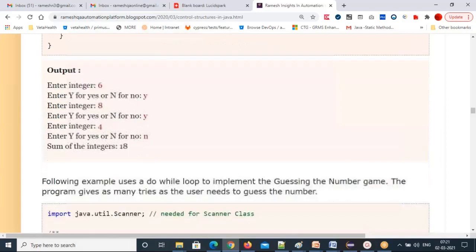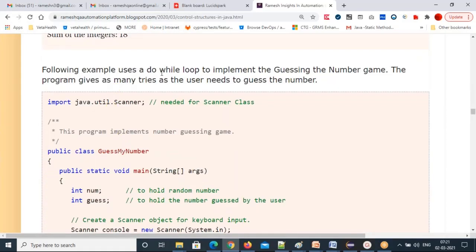One more interesting problem: you said to use a do while loop to implement the guessing number game. We generate one random number, and you need to guess it, and you keep going until you guess the correct number. It's a kind of game, right? Until you succeed, you keep doing it.